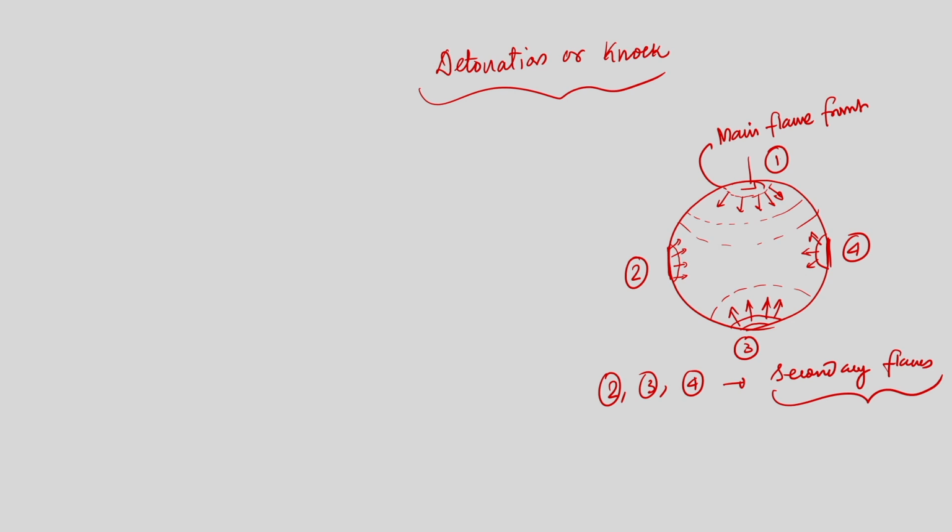So, we have understood the hot spot and preignition, which we discussed a few minutes back. Preignition is not desirable at all. If preignition is not there, then the chance of detonation is not there. But it is very difficult to ensure that preignition is not there, because we cannot prevent excessive heating of the piston face, cylinder walls and exhaust valve.